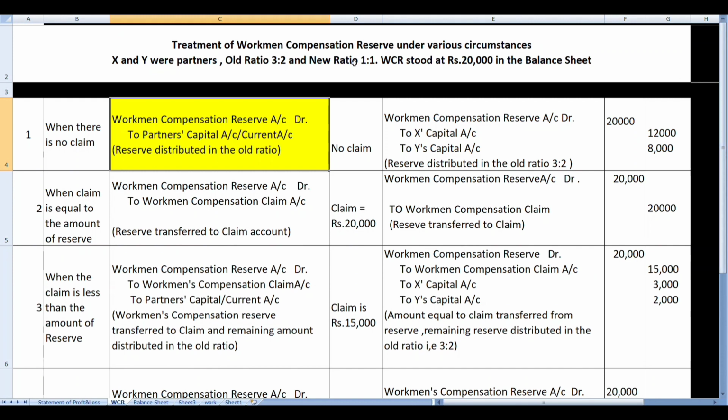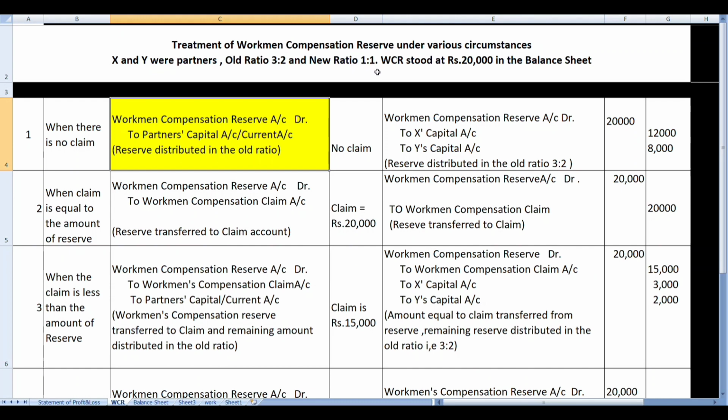Now, why do we need an adjustment entry? The thing is that the reserve was created out of old profits when the profit sharing ratio between the partners was 3:2. If not utilized for the purpose, it should be distributed in the old ratio. But now, as partners decide that they do not want to distribute the reserve, in that case, if it is not distributed now and in future it is distributed, it will go in the ratio of 1:1, which will be wrong because this reserve was created out of profits when the profit sharing ratio between the partners was 3:2. Then why should it go in the ratio of 1:1?